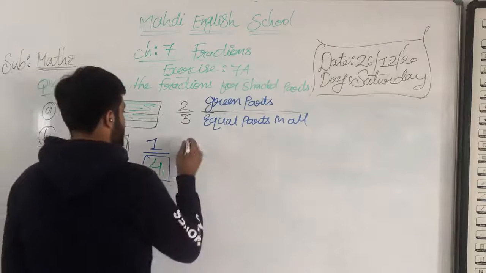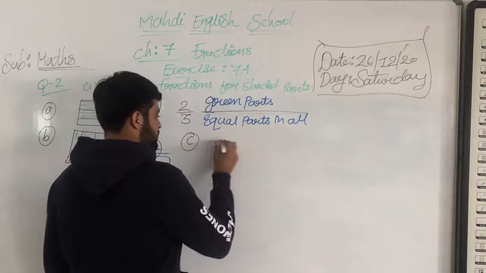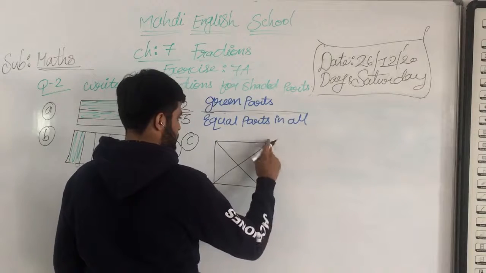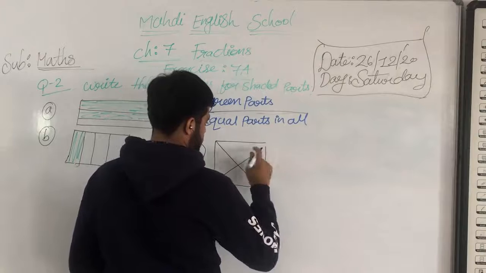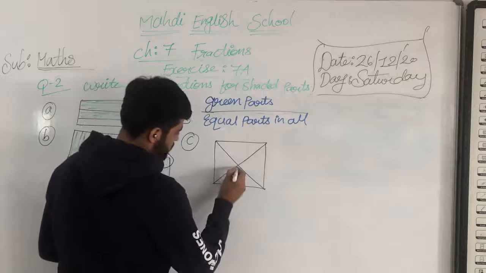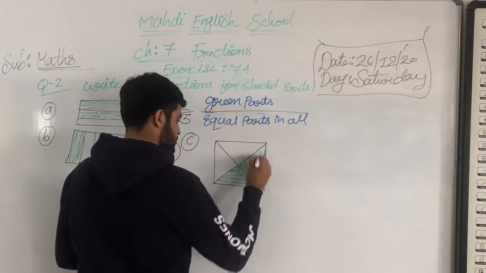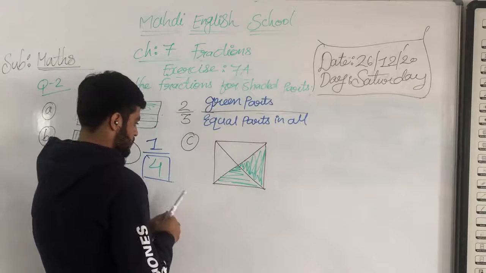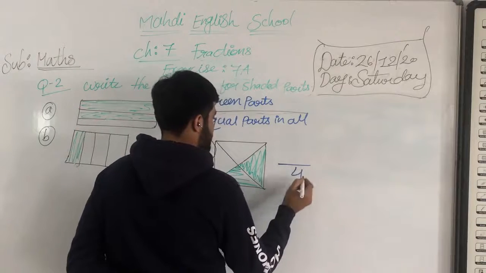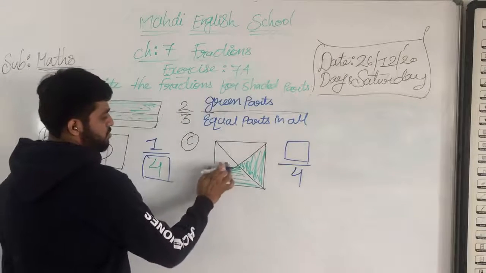Now we will move on further, my dear students. Question number C. So let's check question number C. Okay, my dear students, how many parts in this total square? 4 parts. 1, 2, 3 and 4.